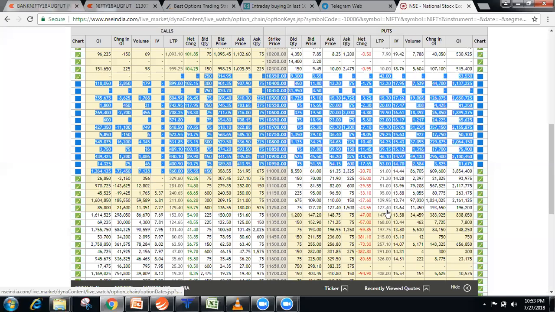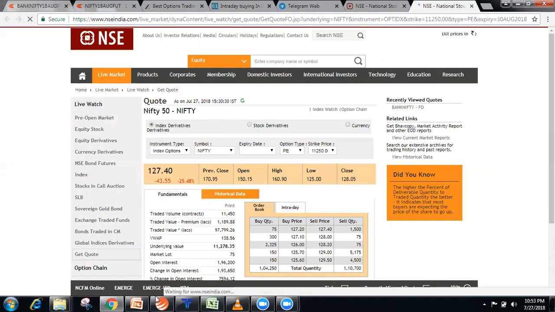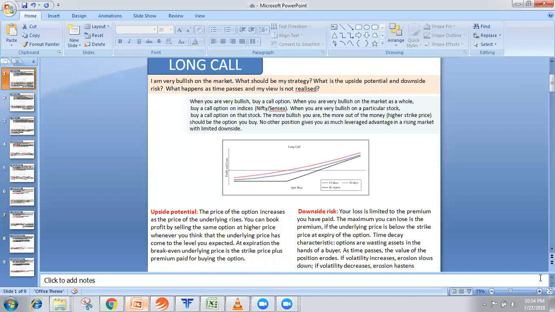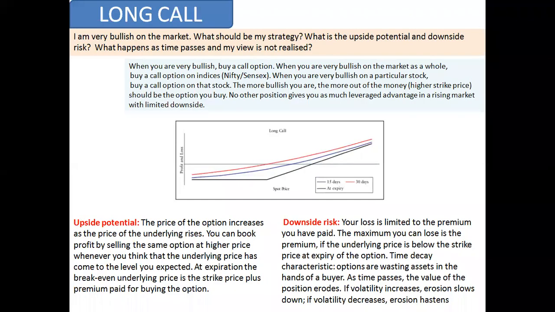So this is a simple thing. If you didn't get it, you have to search on Google, see it 3-4 times, you will get it. Now the few complex things that I'm going to start right now are only for your information. If you are thinking that the market will go up, you are 100% sure that the market will go up, then what should you do?